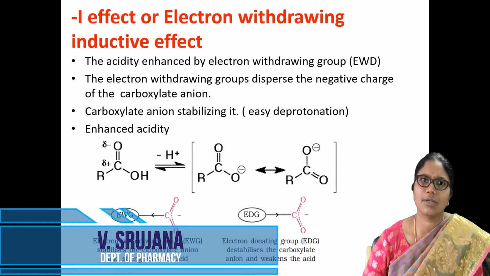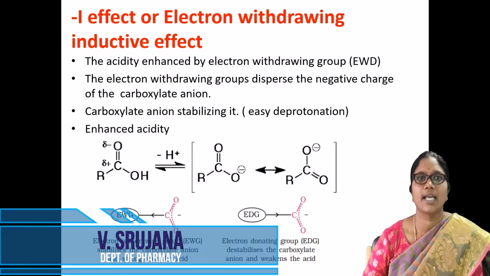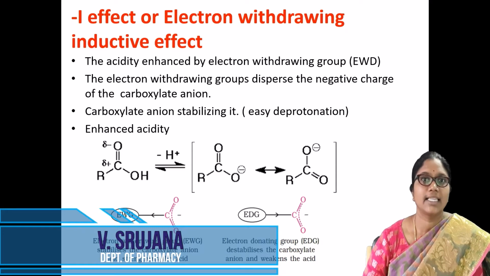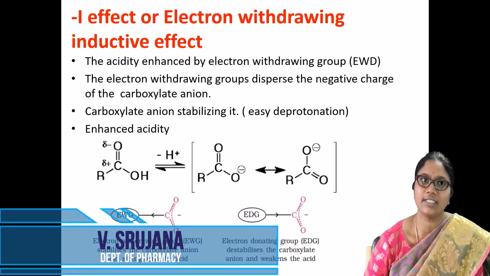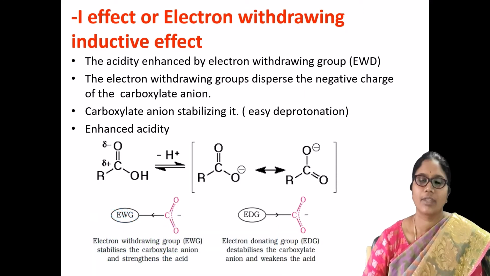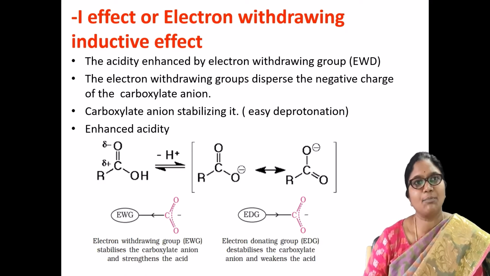So there is a relationship between this stability and acidity. You need to know that electron withdrawing groups may stabilize the carboxylate anion by sharing the charge between the oxygen atoms. Thereby the stability of the carboxylate ion occurs, which enhances the acid property of carboxylic acids.